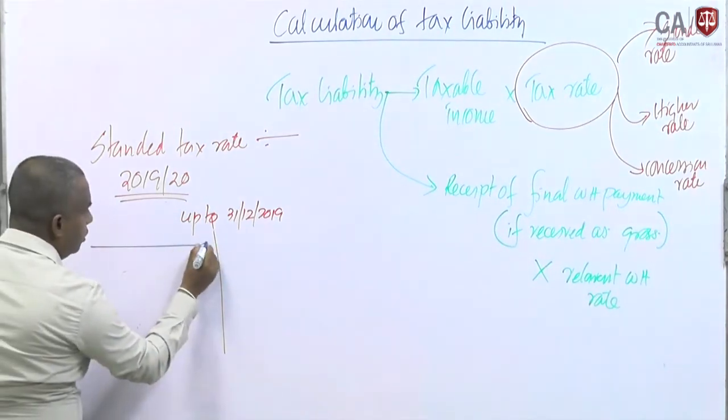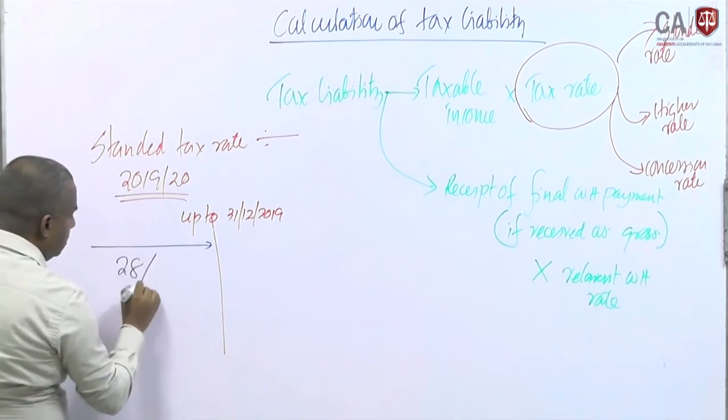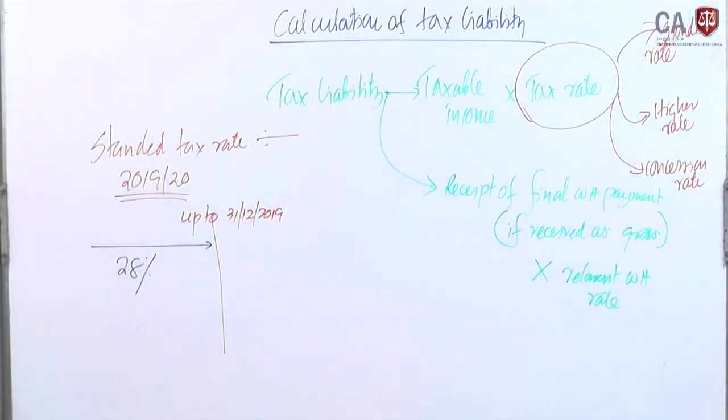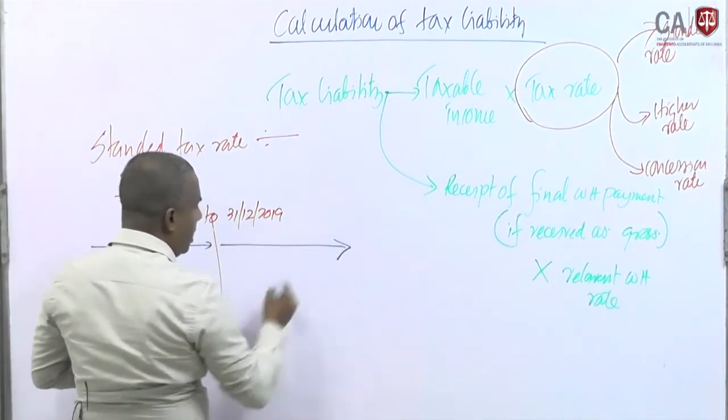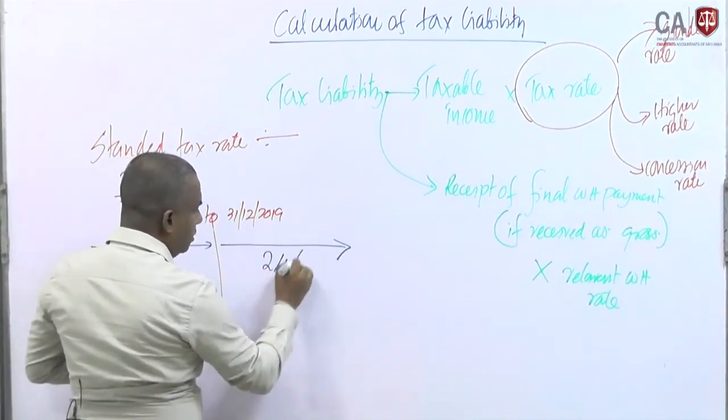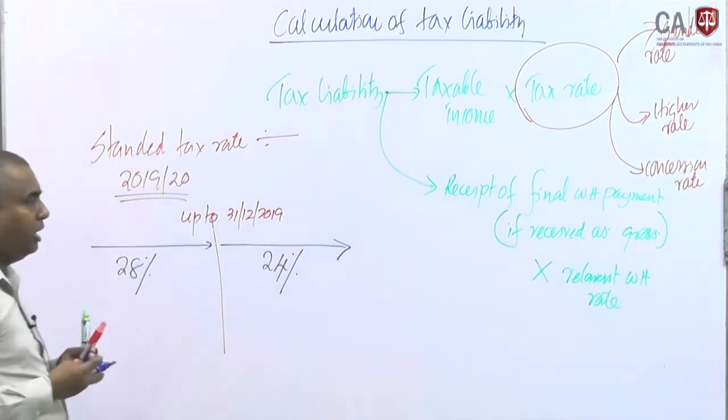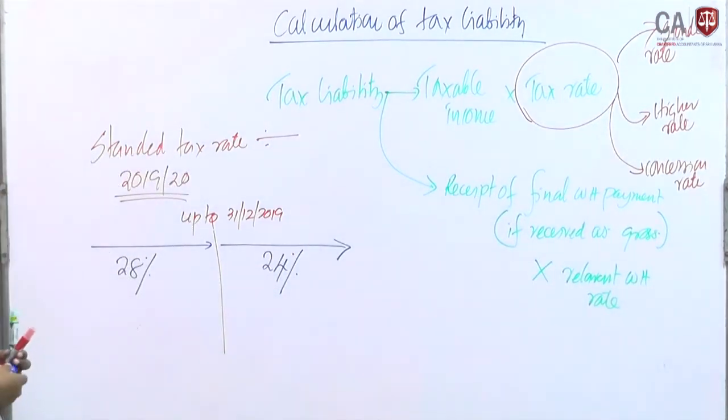Beyond that, presently we have to apply 24%. Likewise we can differently identify this application.